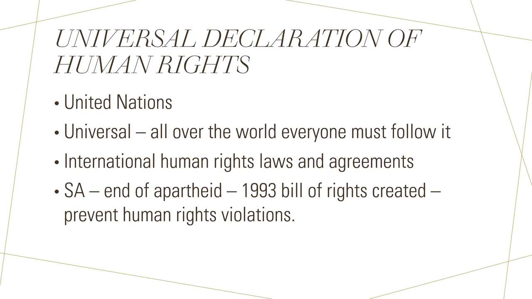In South Africa in 1993, our Bill of Rights was part of our constitution. It means any human rights abuse in South Africa will be punishable by law. And in 1994 in the election, it was accepted as Chapter 2 of our constitution.